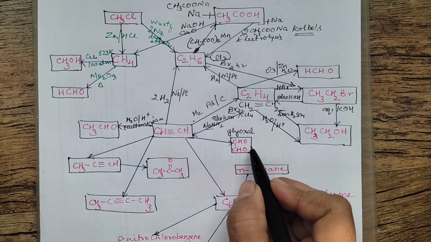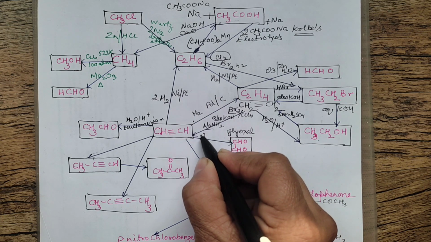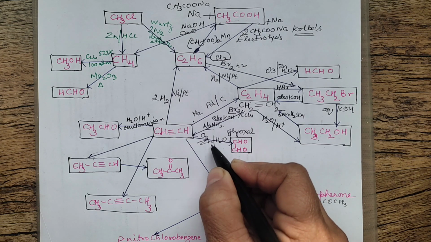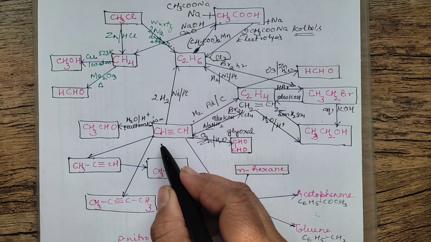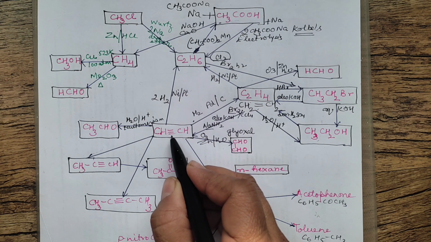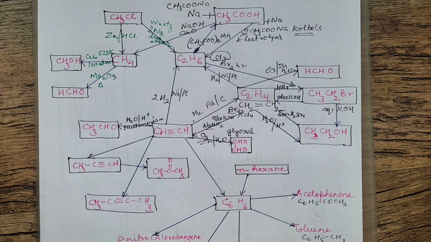You can prepare glyoxal. Glyoxal is CHO-CHO. How can you prepare this? Is by adding ozone followed by hydrolysis. That is ozonolysis. Basically what is ozonolysis? The shortcut I told you, remove both the bonds, add O on either side. You will prepare this. Clear?